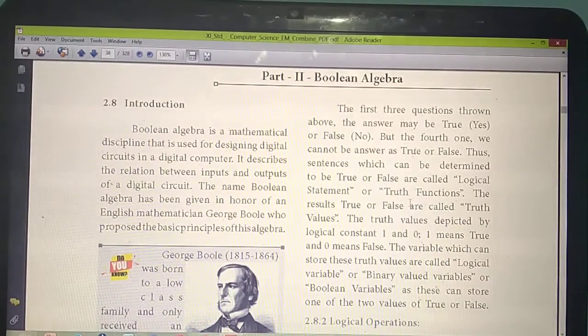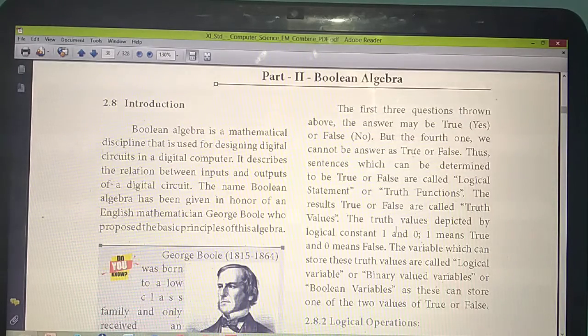Is that all important? One more question. Sentences which can be determined by true or false are called which statement? Logical statement or truth functions. While I am taking class itself, I used to say this is the important one-mark question, or this is the important 2-mark question. Please mark that in your textbooks, because some questions only they will ask from the book back, and remaining questions they will ask from book inside, so only I am telling.